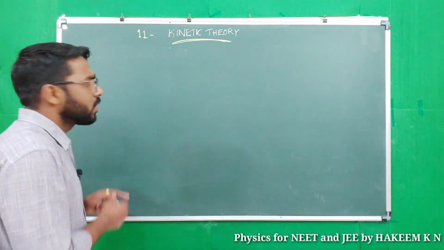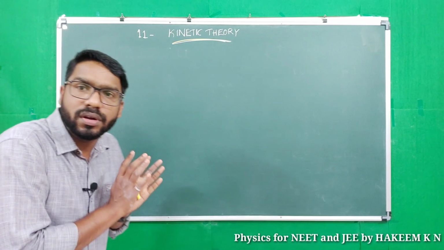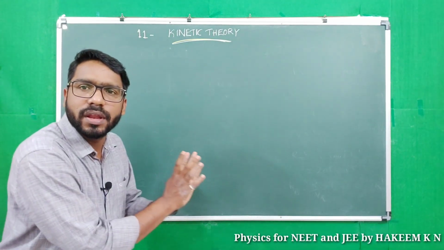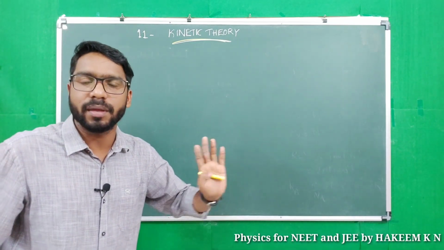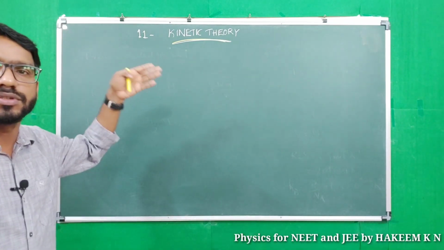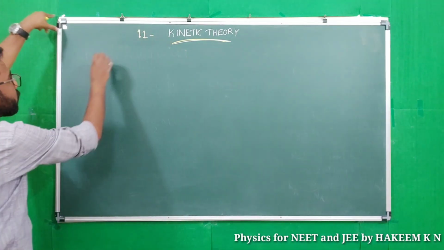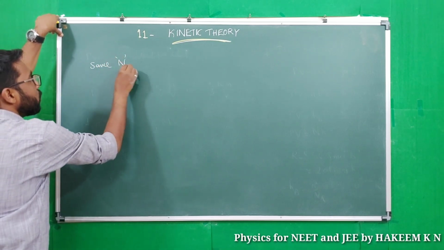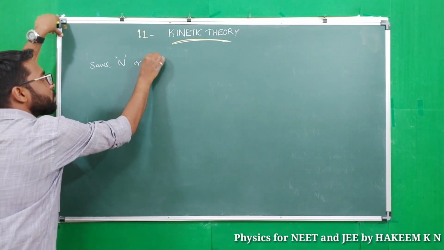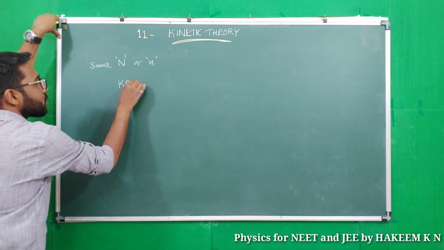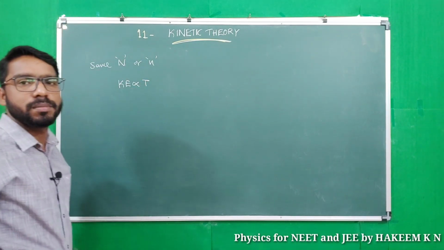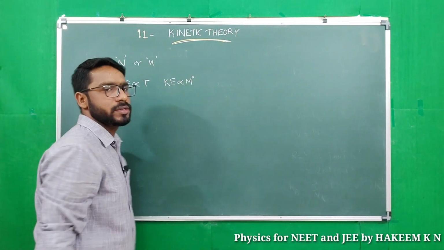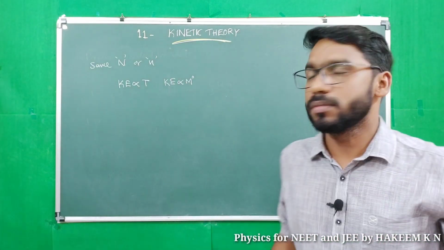Listen here. In the kinetic energy equations, we are not taking the mass of the gas. 3 by 2 nRT, 3 by 2 kBT, 3 by 2 N kBT are the equations of kinetic energy. So for the same number of molecules or the same number of moles, kinetic energy is directly proportional to temperature, and kinetic energy is independent of the mass of the gas.